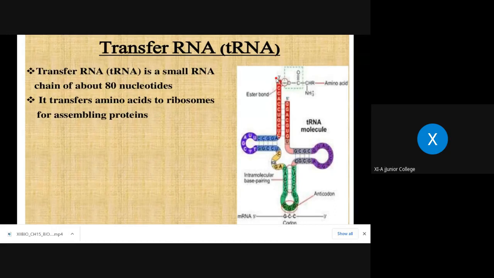Whereas the 5' end is considered to be the amino acid recognition site. The 3' end is the amino acid acceptor because to the 3' end only the amino acid gets attached, which is required for protein synthesis. Getting my point? Clear now?